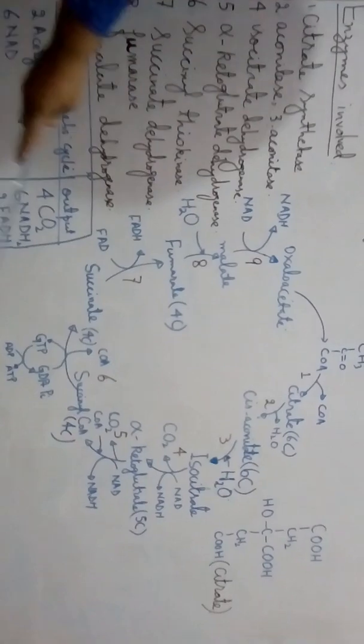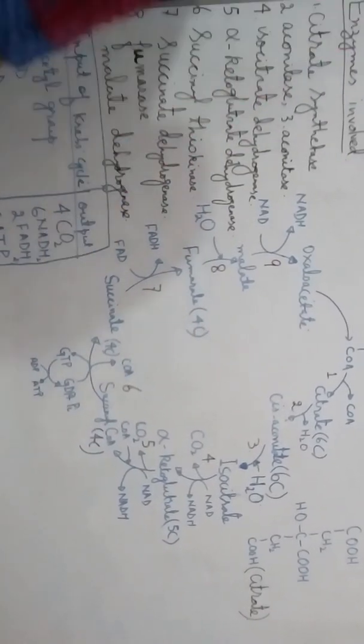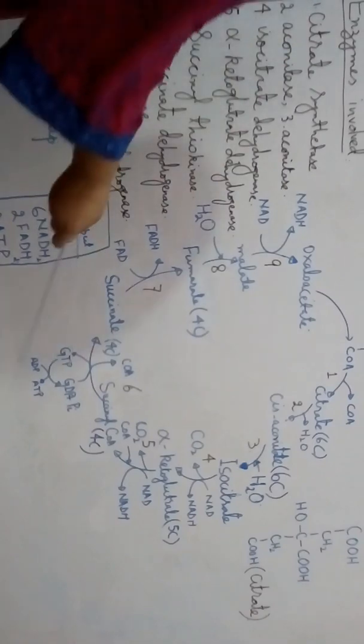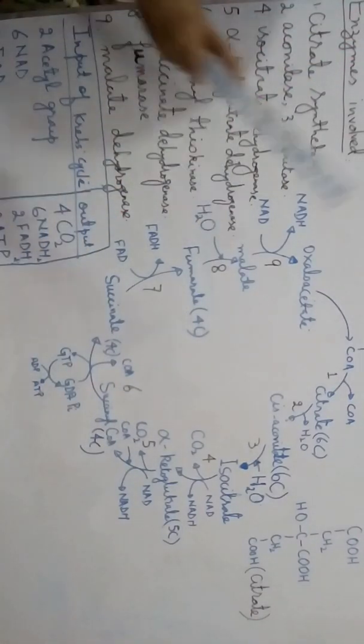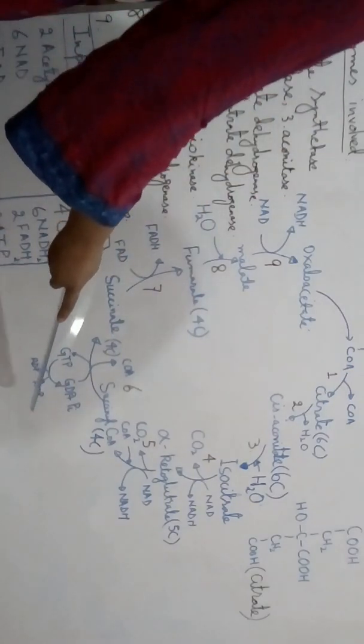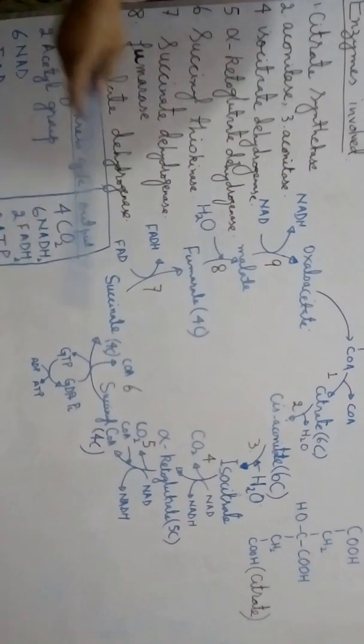As a result, GDP gets changed into GTP, and then this GTP is used to convert ADP into ATP, so an ATP molecule is formed directly during this step. So this is called substrate level phosphorylation.